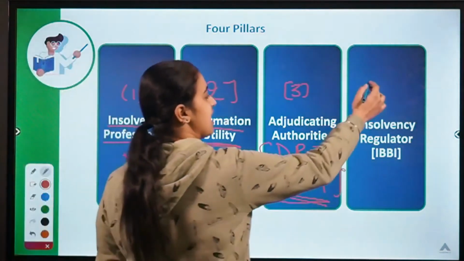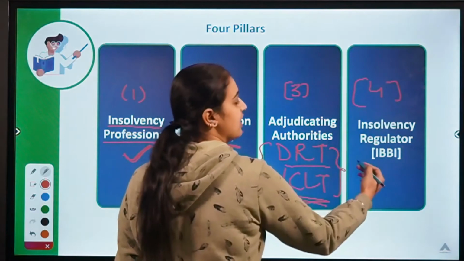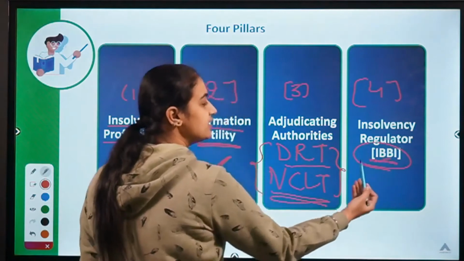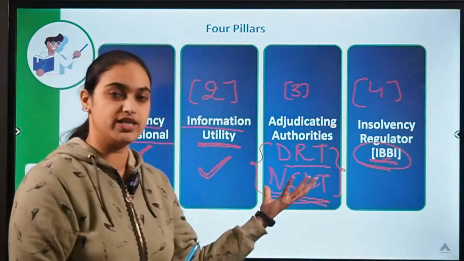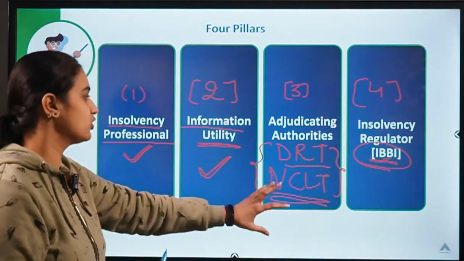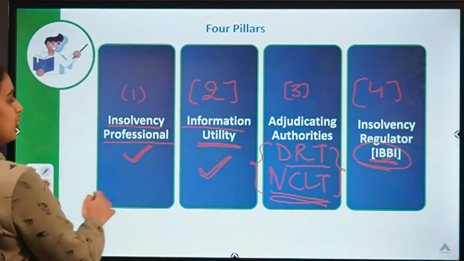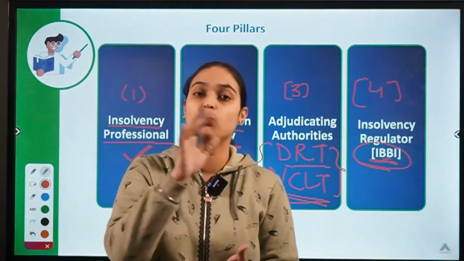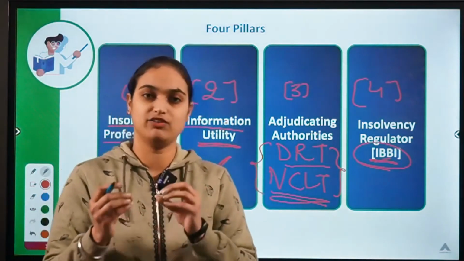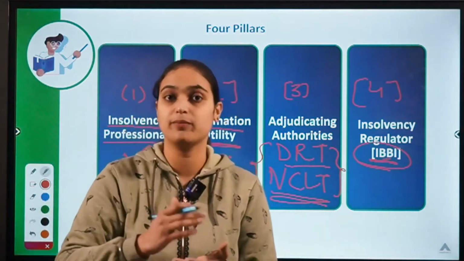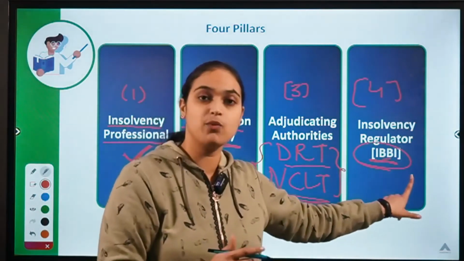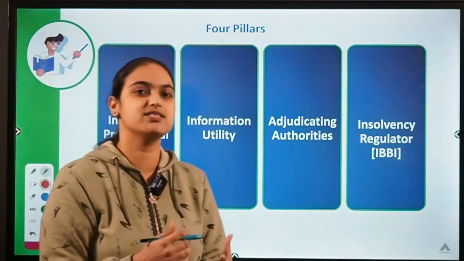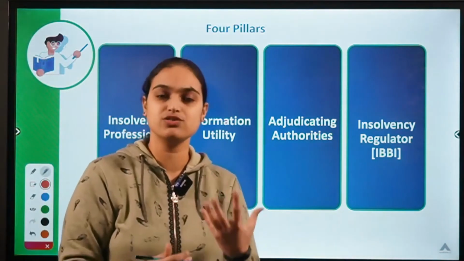And the last pillar is that of the insolvency regulator, IBBI, that is Insolvency and Bankruptcy Board of India. This is the body which regulates the Insolvency and Bankruptcy Code. So it is going to regulate or provide an oversight for your professionals, for your information utility. So they are going to govern the whole process. In fact, you can fetch the necessary details about this code, about the amendments from the IBBI website only. So these were the four pillars which help in making this insolvency and resolution process stronger.